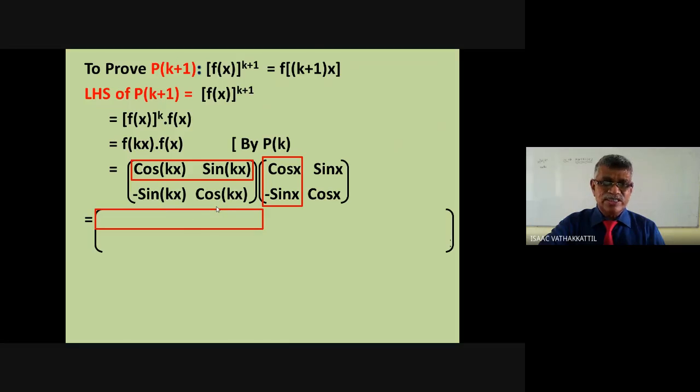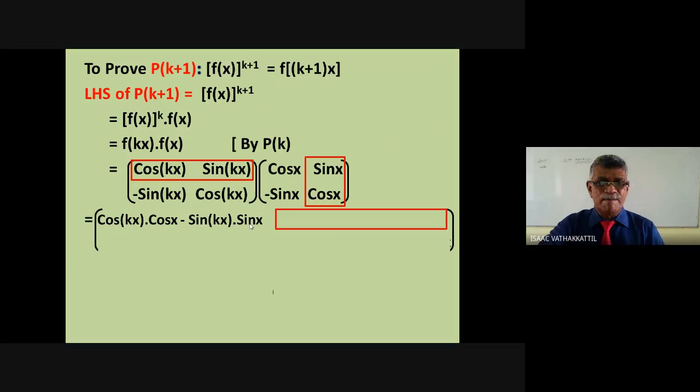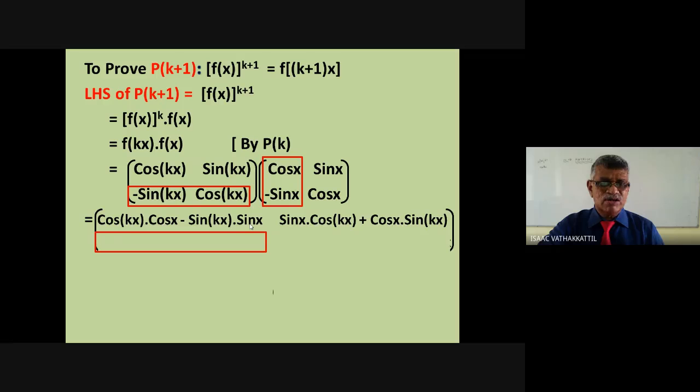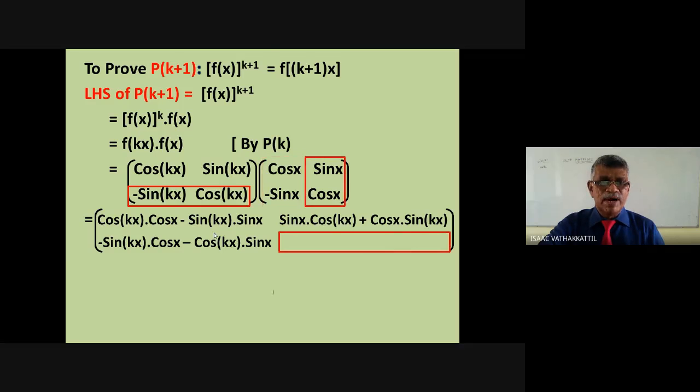Cos kx cos x minus sin kx sin x. First row second column: cos kx sin x plus sin kx cos x. Second row first column: minus sin kx cos x minus cos kx sin x. Second row second column: minus sin kx sin x plus cos kx cos x.